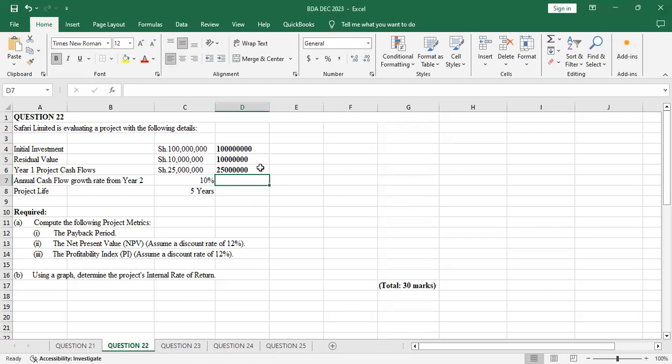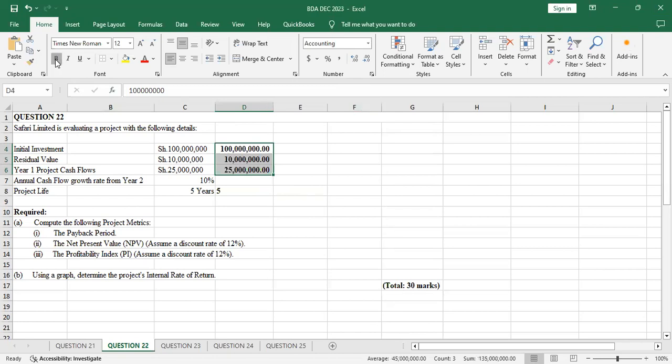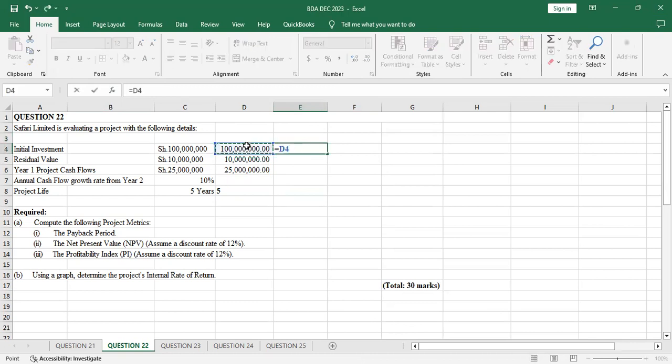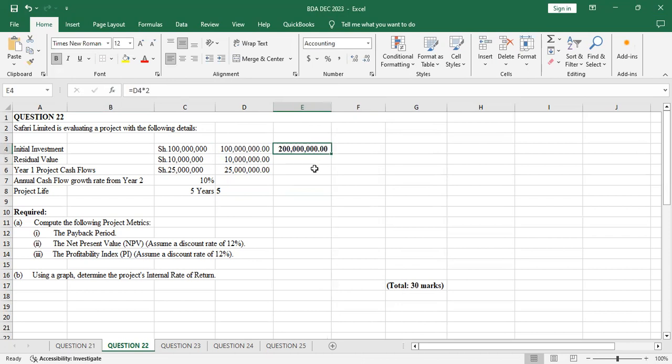For the percent, it is good. Then this one is 5 years, although we will not be using the 5 years one. I select this, then apply a 1000 separator so that I know I've written the correct values. Now if you take this one and multiply by 2, it gives you a value, meaning this one is also a value.